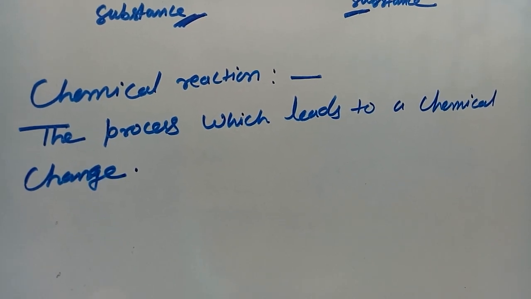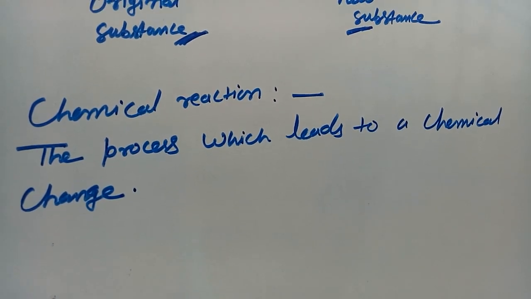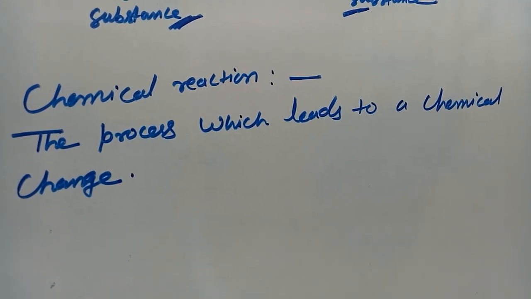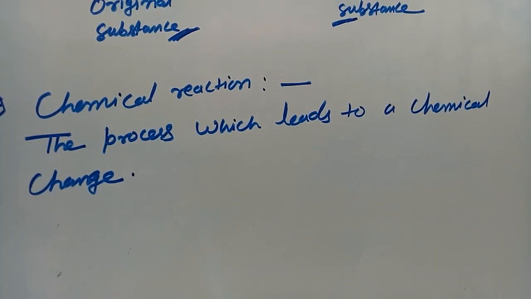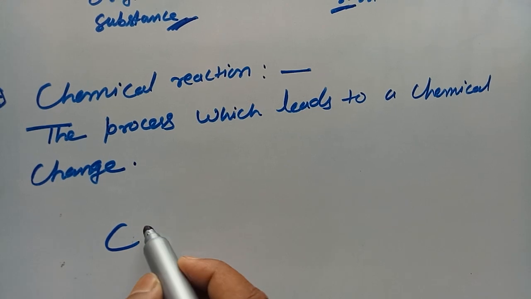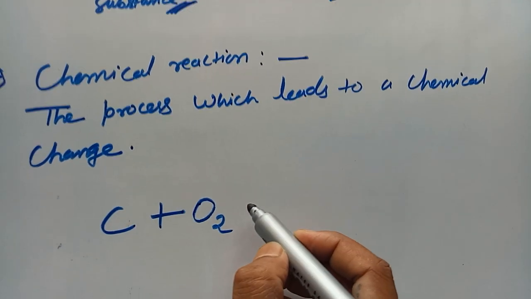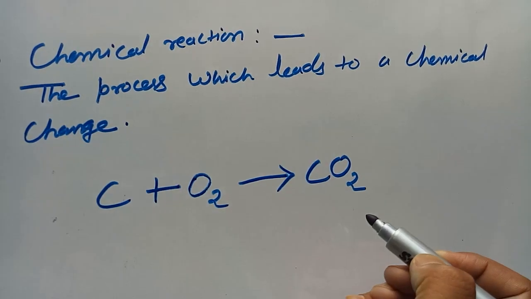It means a new product is formed in a chemical reaction. Consider an example of a chemical reaction. When you burn coal, which is carbon, in the presence of oxygen, it will form carbon dioxide.